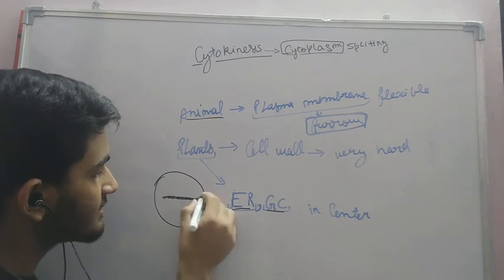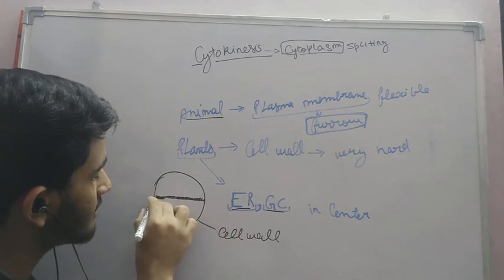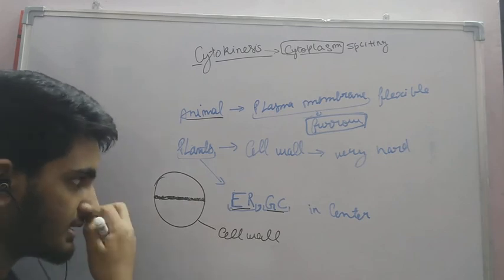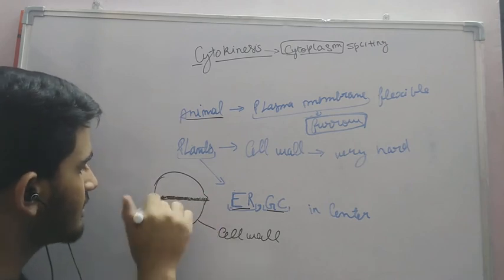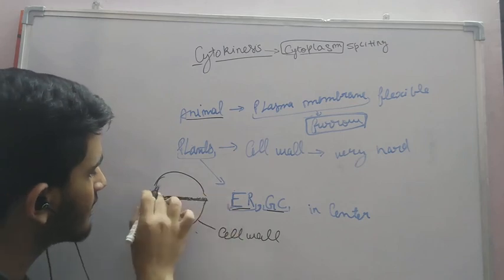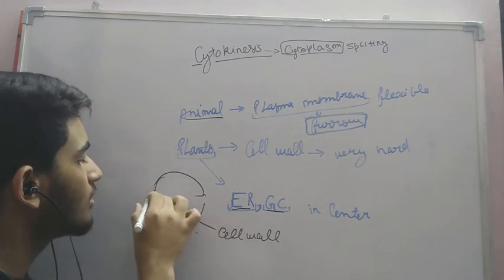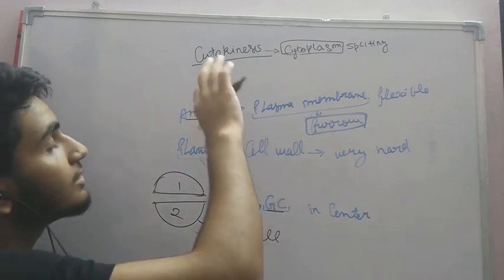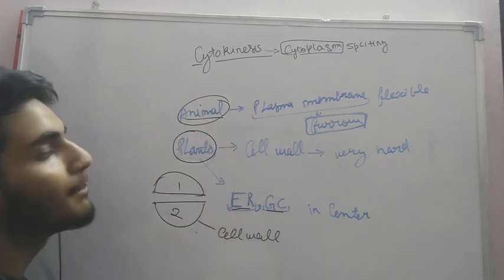This is the cell wall, and these ER and Golgi components continue to go like this in the opposite directions. The cell wall is bent a little bit, after which it breaks and the cell is divided into two parts. So there are two different ways of cytokinesis, different in animals and different in plants.